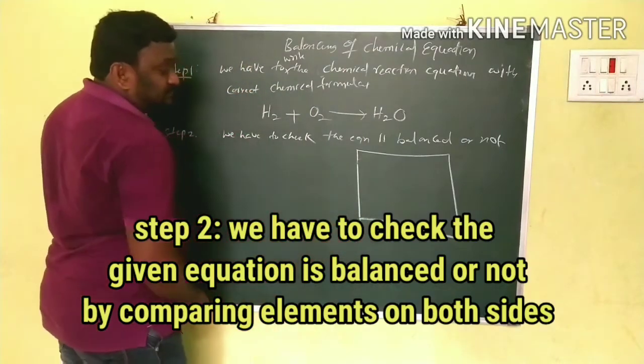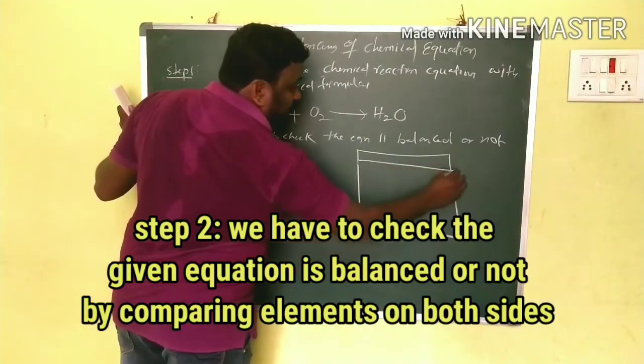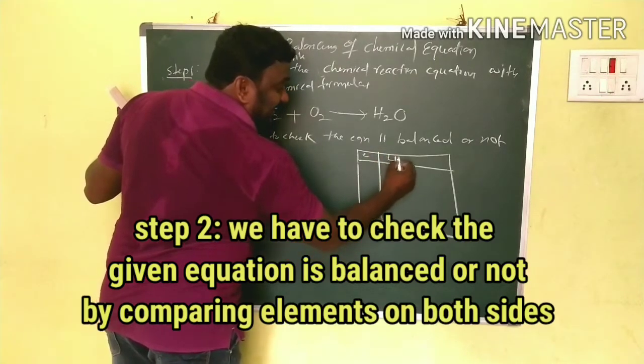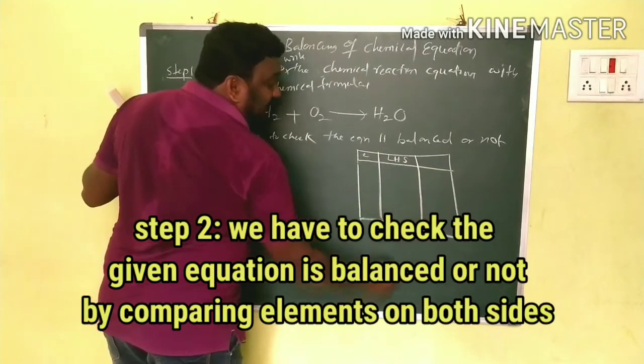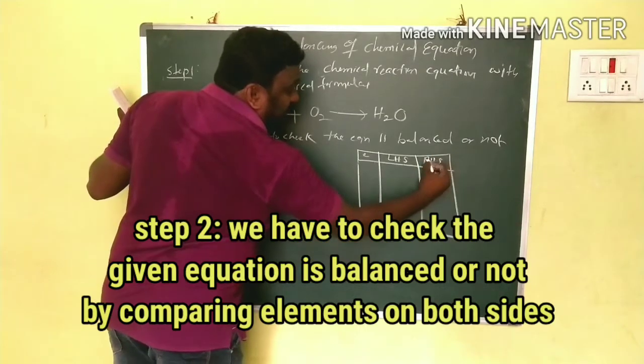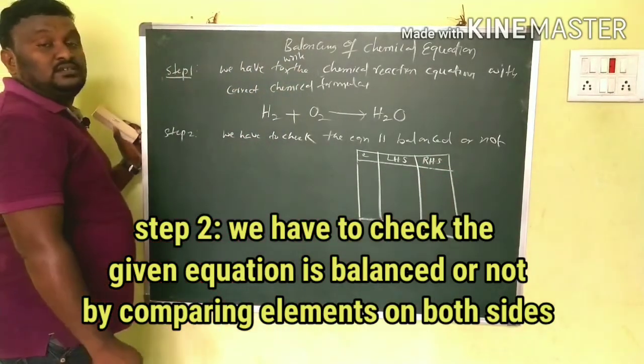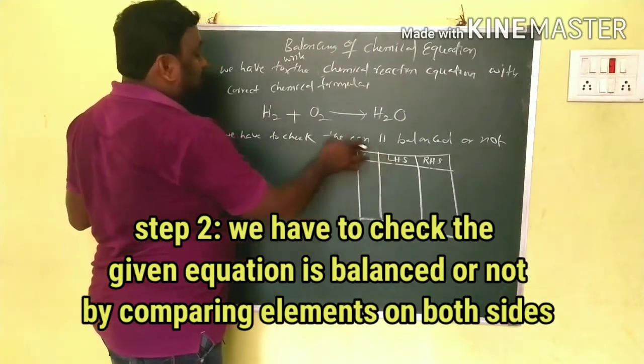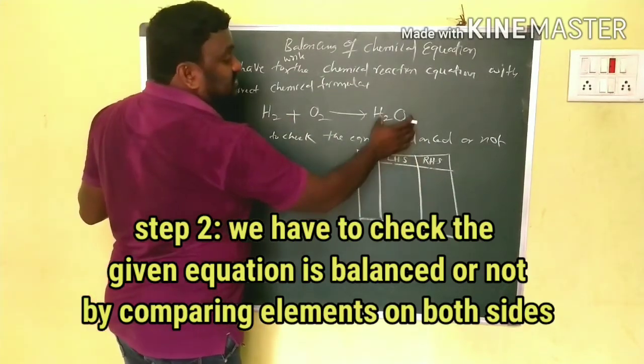This is the second step. Here I am writing the element, and this is the LHS side. LHS means reactants. This is the RHS side. RHS means products.